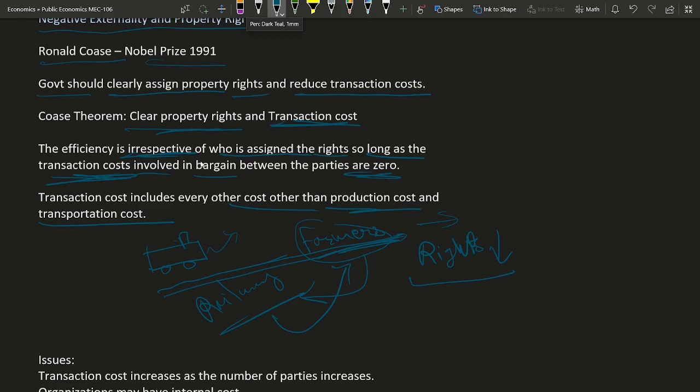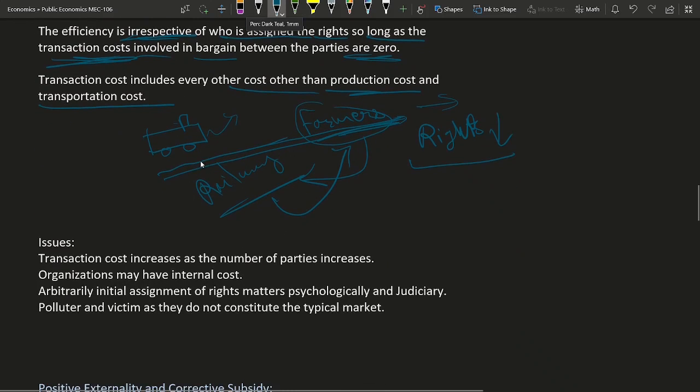This Coase theorem and property rights approach involves some problems. Transaction cost increases as the number of parties increases, because the effort to find the other party and bargain a deal becomes more and more difficult, and organizations may have internal costs depending on their size and structure. Arbitrary initial assignment of rights matters psychologically and judicially, because if in the initial case the government assigns rights to the railway company, it may reduce the morale of farmers and they may start agitating against this. The other problem is that polluter and victim in some cases do not constitute a typical market.